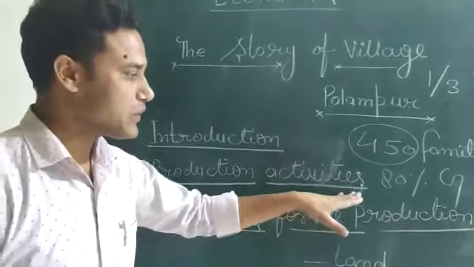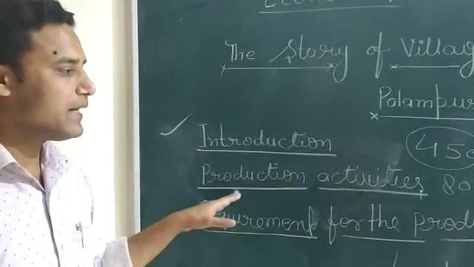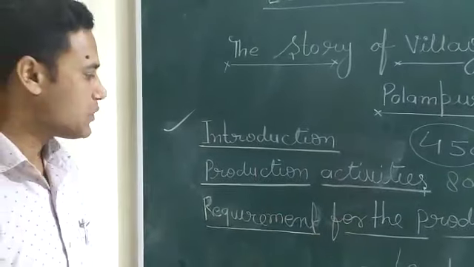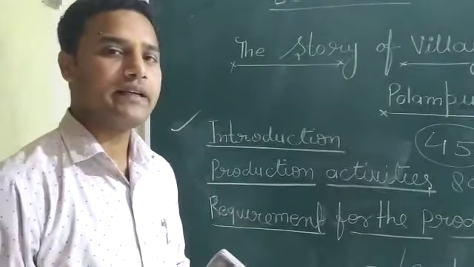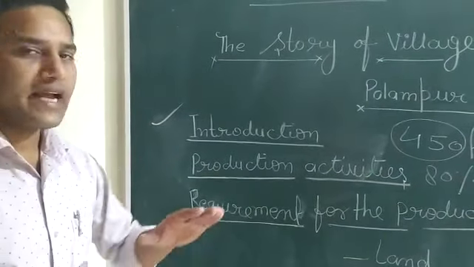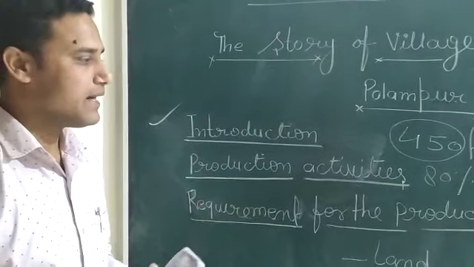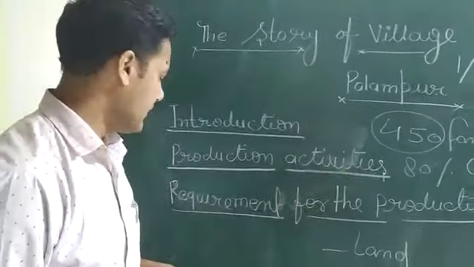They are associated with the primary production activity, and they do farming in the village. So the production activity is farming. Farming requires a number of other resources which help this activity. They use those resources to carry out the activity in the village.